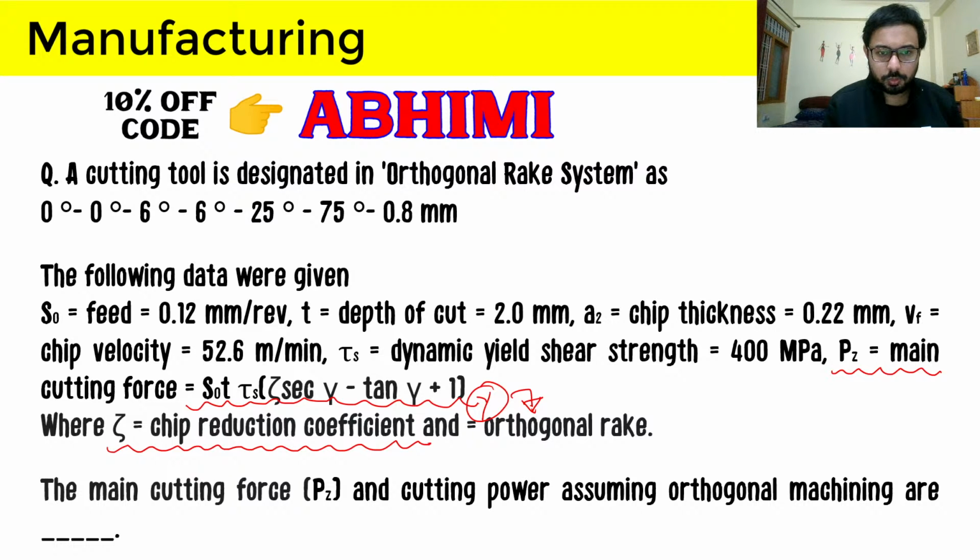You have been given feed, depth of cut, chip thickness, all things are given here. You just have to calculate this zeta. So I'm waiting, giving you 20 seconds to do that, and after that I will write it down on the screen.